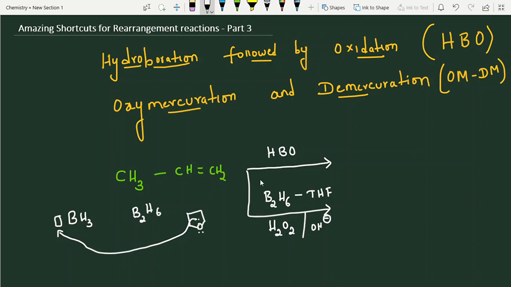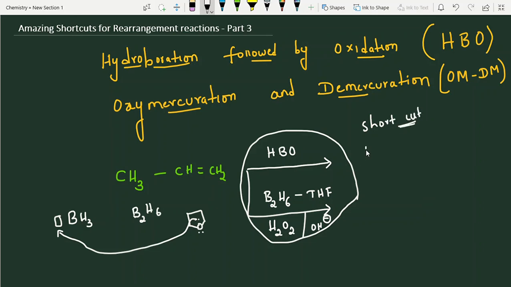So here diborane, then H2O2 in presence of OH minus, the whole thing is the same. This reaction's other name is HBO, hydroboration followed by oxidation. The whole reaction, finally, what are the shortcuts I am writing? Definitely you will enjoy the shortcuts, students. Shortcut 1: indirect addition of water. If you look at the end product, finally we are adding water only.